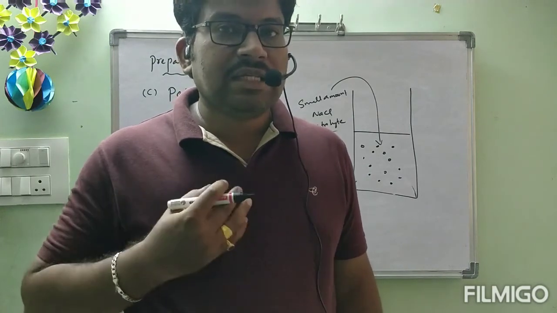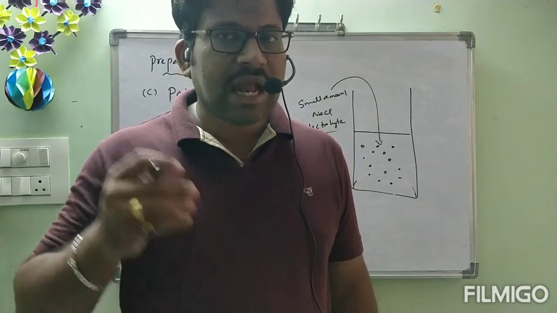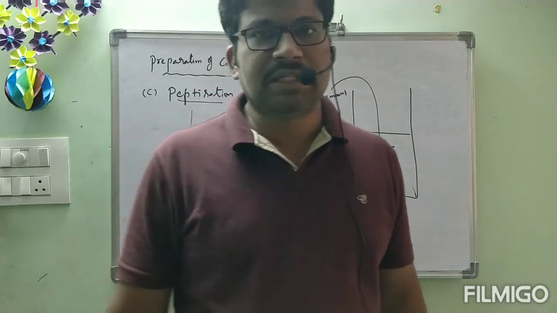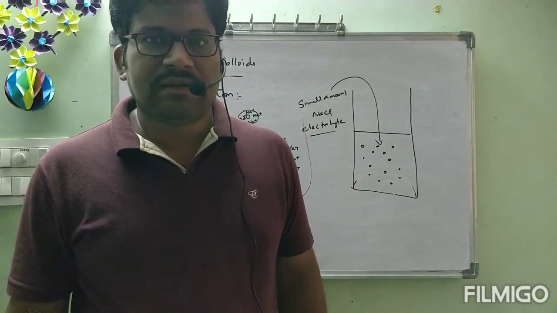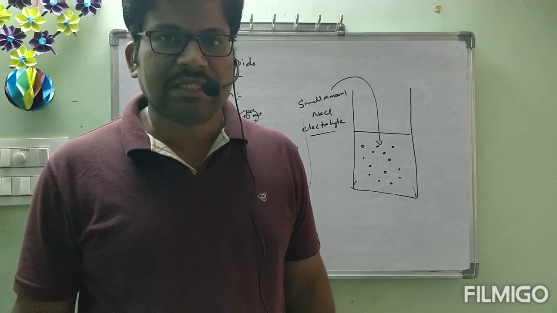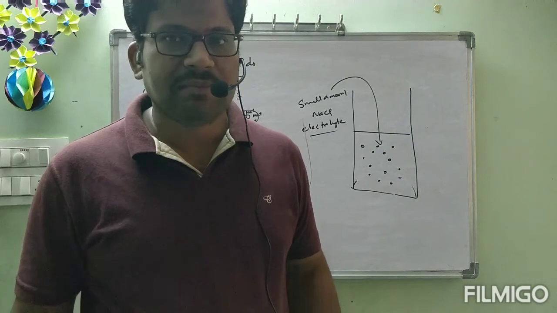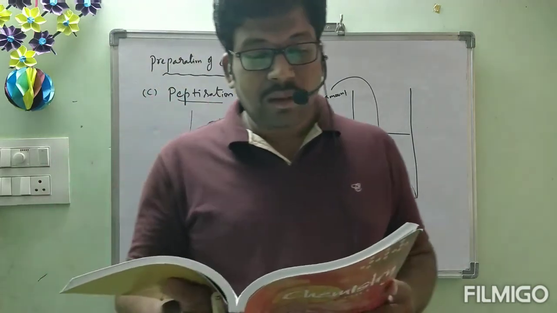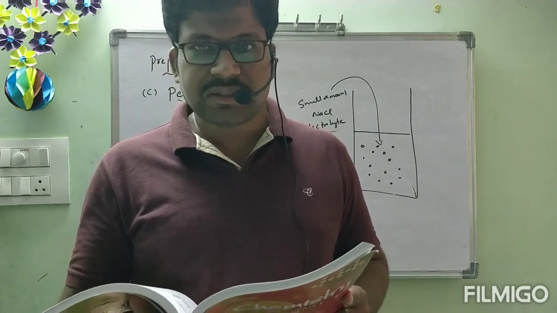Okay, the reagent which we are adding from outside is called peptizing agent, and this process is called peptization. Now I will complete this one. Peptization may be defined as the process of converting a precipitate into colloidal solid.